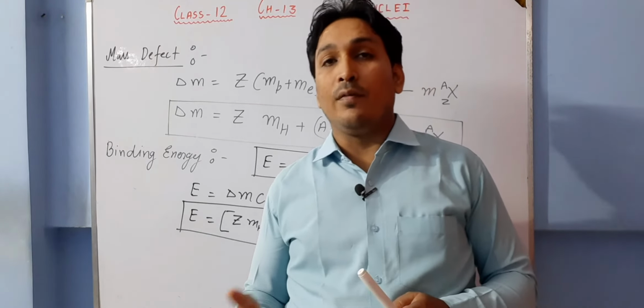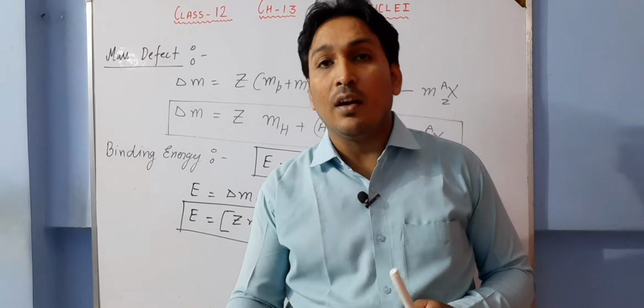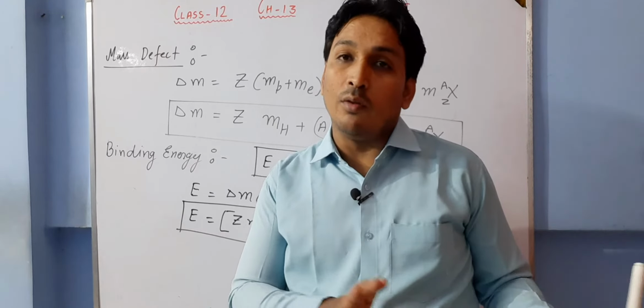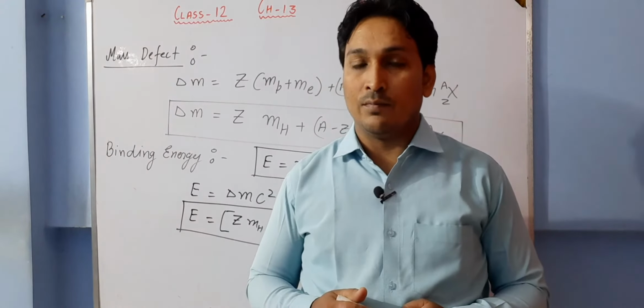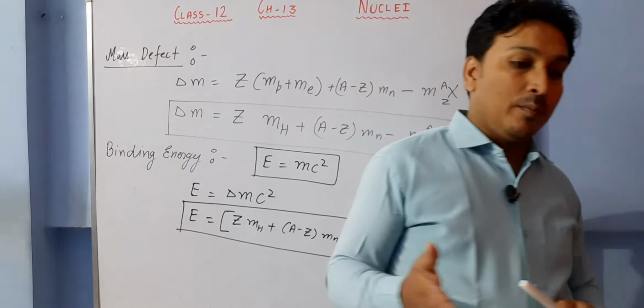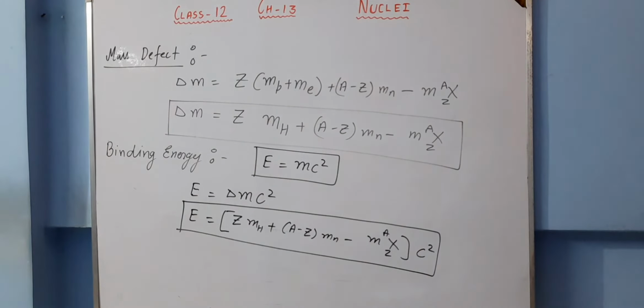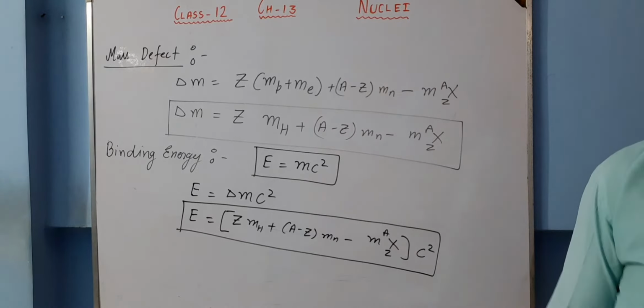And when I talk about interaction, I simply mean the strong nuclear force. So if we go by the book definition, the binding energy of a nucleus may be defined as the energy required to break up a nucleus such that its constituent particles, protons and neutrons, are separated at such a large distance that they may not interact with each other. This is the bookish definition.